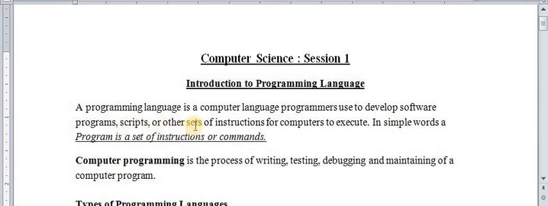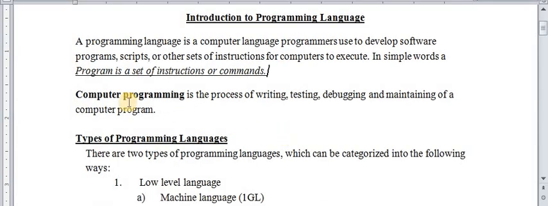Okay, so up to 10th class you are the computer user, but now you are the software creator. So from 11th class you have to think differently. You have to think about the problem as a creator, not as a user. Okay? So in simple words, a program is a set of instructions or commands.